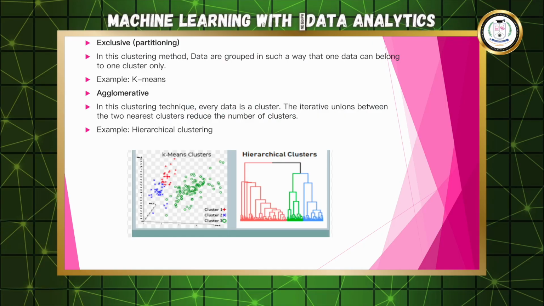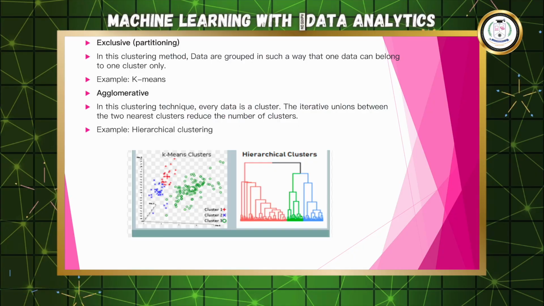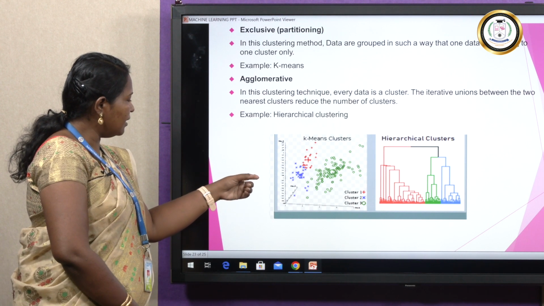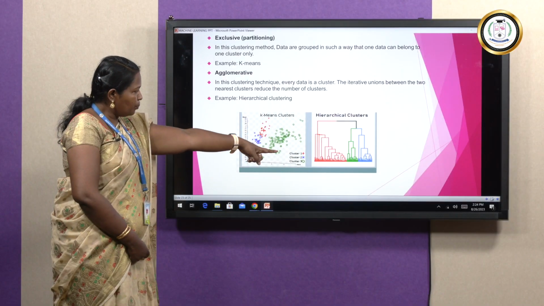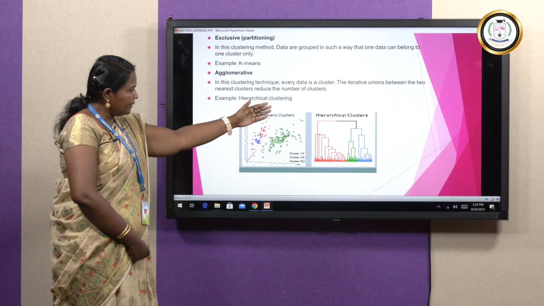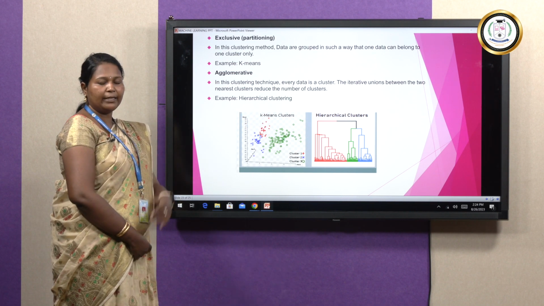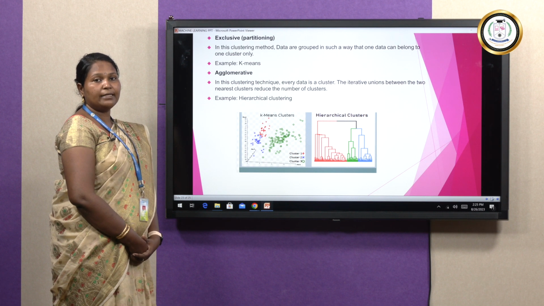So in this clustering technique, every data point is a cluster. The iterative unions between the two nearest clusters reduce the number of clusters. That is hierarchical clustering. The right side image is hierarchical clustering, and the left side image is K-means clustering. Here clustering has been done based on the nearby data, the data which has a very short distance. Whereas in hierarchical clustering, there is a group of data, from there the data are split, and finally the major different data will be split and the final data will be retrieved as a group of data. So this comes under clustering. Clustering is an important unsupervised learning technique.